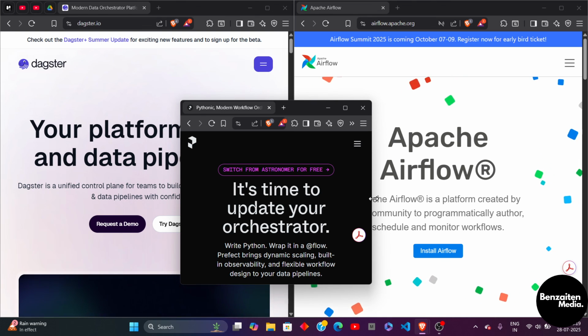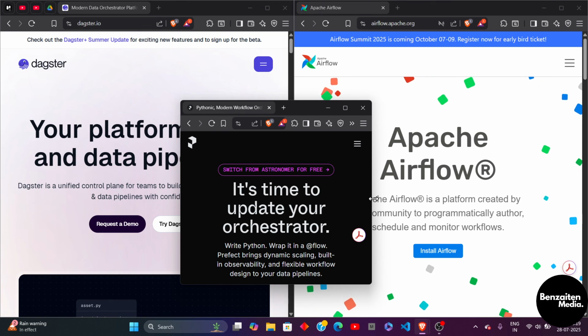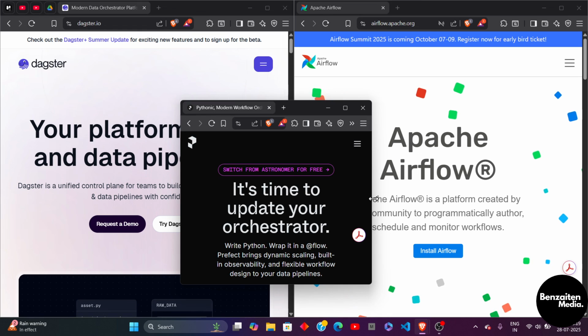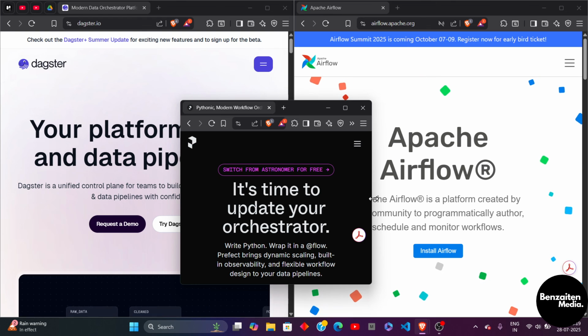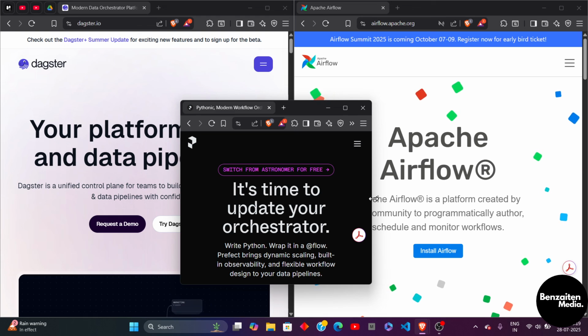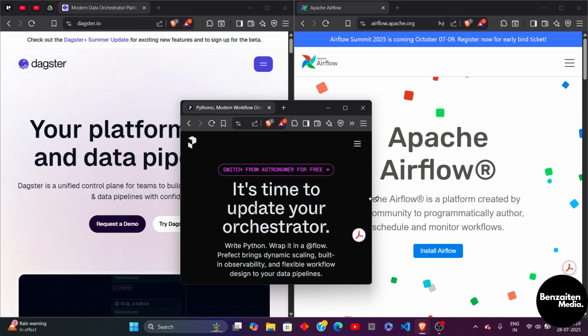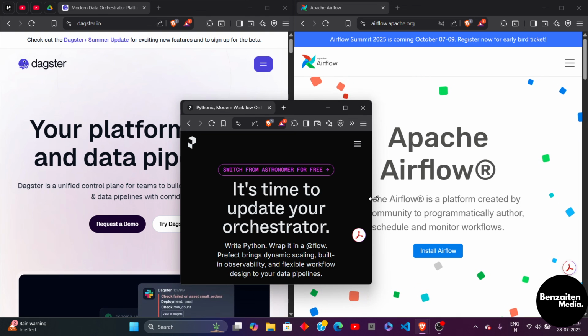But you should choose Prefect if you want a modern, developer-friendly experience. You need dynamic workflows, cloud support, and quick startup. So if you are working in fast-paced environments or small teams, you should choose it. And you should use Dagster if you care about data quality, type safety, and lineage, and you want software engineering best practices in your pipelines. You're building asset-driven or modular pipelines from scratch.